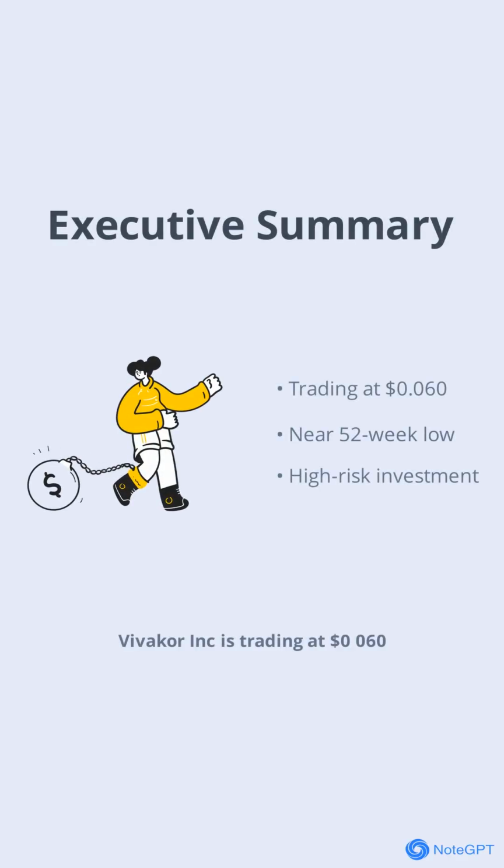Vivakor Inc. is trading at 0.06, which places it firmly in the penny stock category. Over the past year, VIVK has lost a significant portion of its value, and the technical indicators are overwhelmingly bearish. The stock is hovering near its 52-week low, making it a high-risk investment.